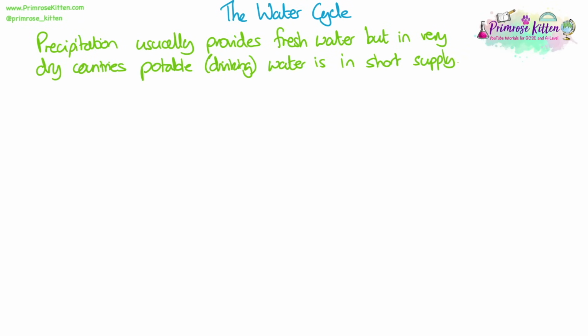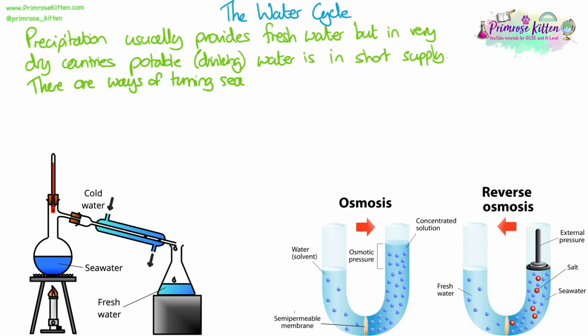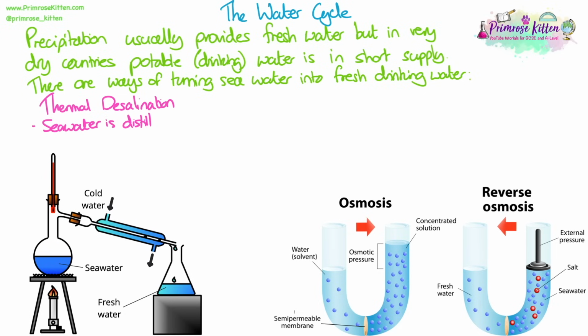Precipitation usually provides fresh water, but in very dry countries, possible drinking water is in short supply. There are different ways of turning seawater, which is often in large supply around the world, into fresh drinking water. The first one is known as thermal desalination. This is where seawater is distilled. So we heat up the seawater, the water evaporates, and then the water vapour is cooled down and condensed, and then this is collected as fresh water.